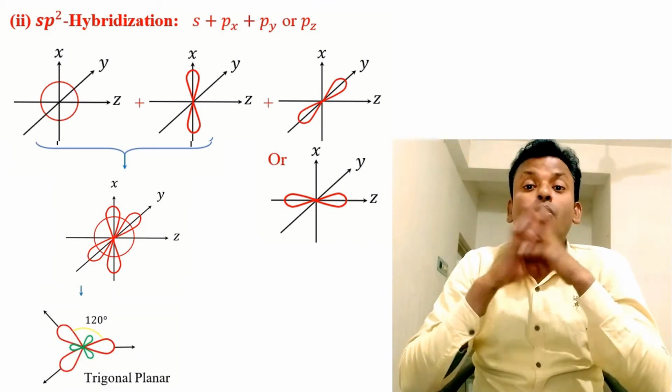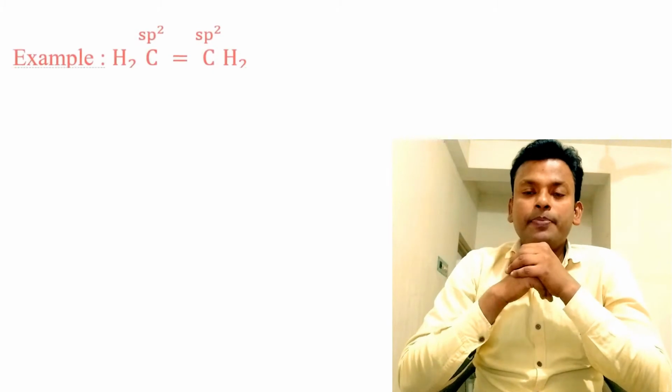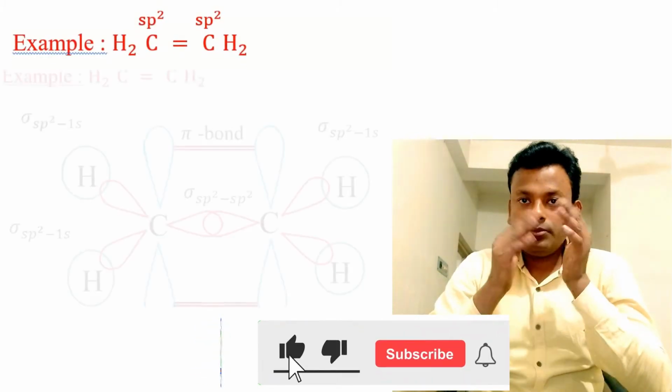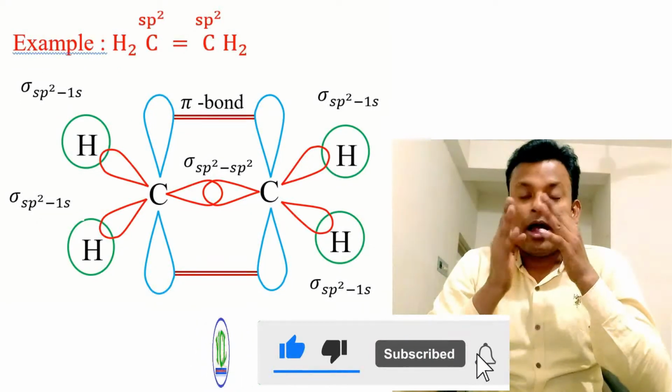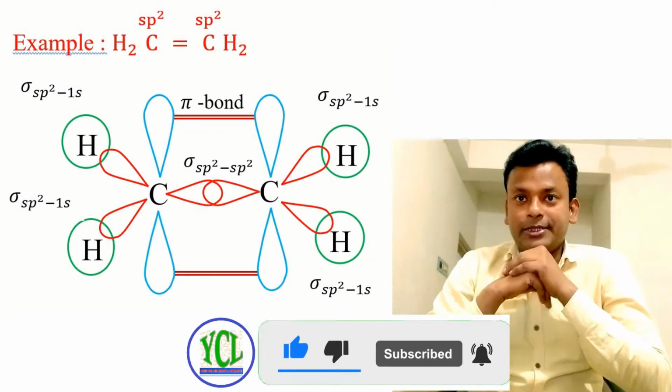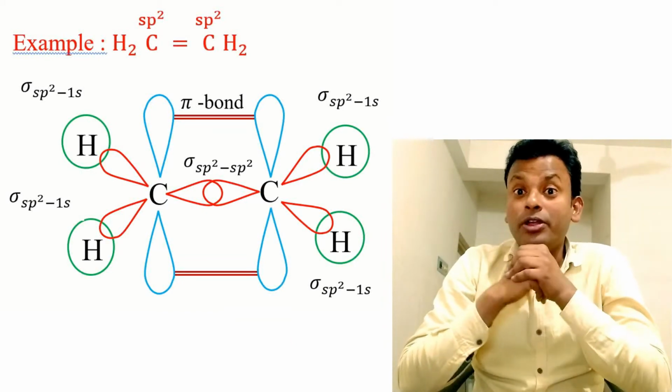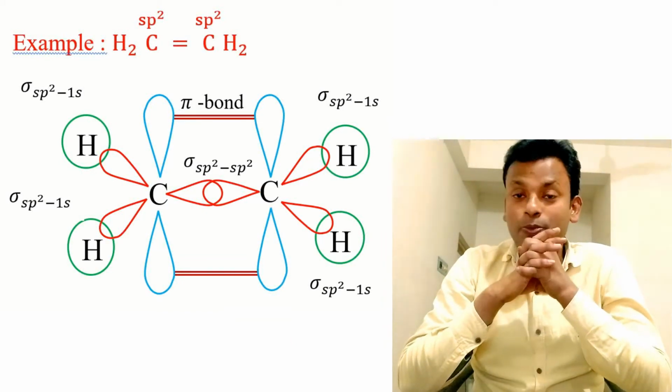The angle is 120 degrees. Example, ethylene, CH2 double bond CH2, and the two carbon atoms are sp2 hybridized, and this is the orbital diagram structure. Here a pi bond and a sigma bond are formed.